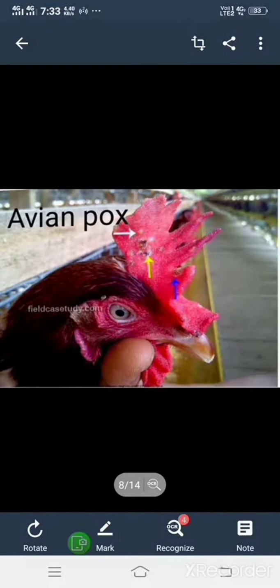Avian pox. It is also caused by a virus only.